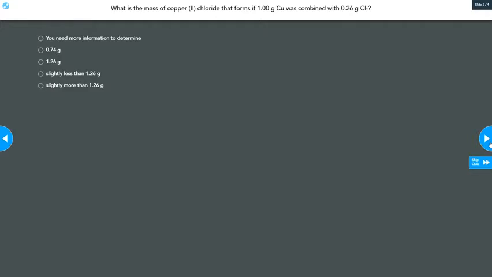So looking at our first question on here, it says, what is the mass of copper 2 chloride that forms if 1 gram of copper is combined with 0.26 grams of chlorine? And so we see the 2 elements here, copper and chlorine, and we have 1 gram of copper, 0.26 grams of chlorine. Therefore, we know that the mass is going to be the same before and after the reaction. So our answer to this one would be 1.26. It wouldn't be slightly less, it wouldn't be slightly more. It's going to be exactly 1.26, because we're not going to create or destroy any copper or chlorine.